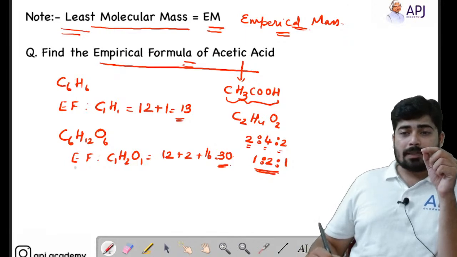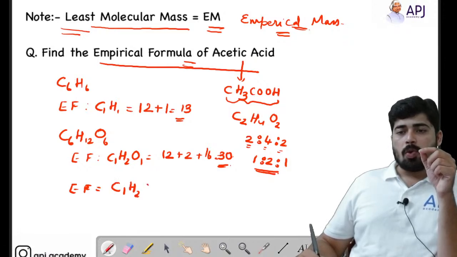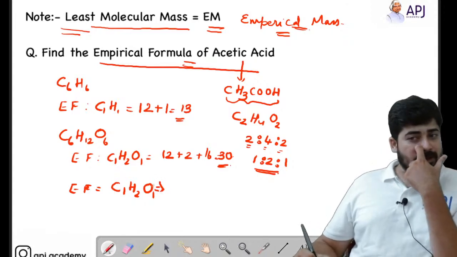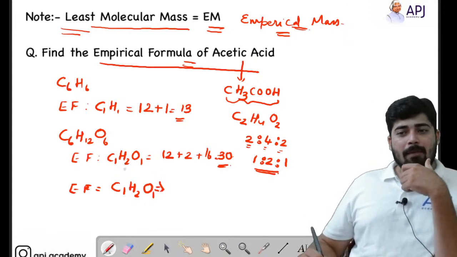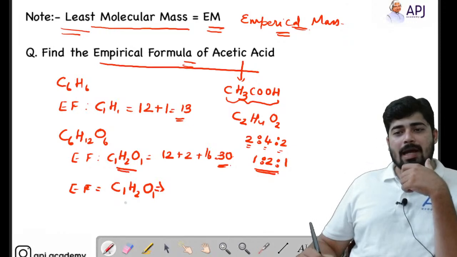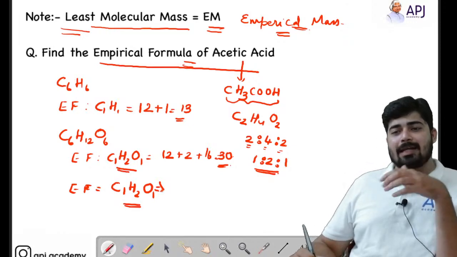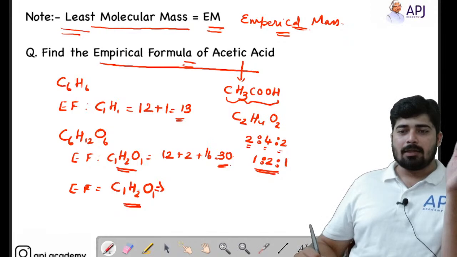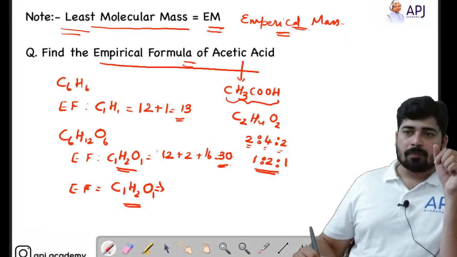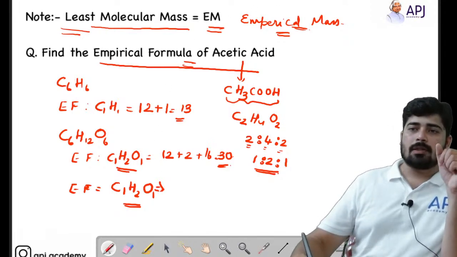Now we can represent the empirical formula as C1H2O1. And for our surprise, we got the empirical formula of glucose as well as empirical formula of acetic acid, both are same. Right? So hope this is clear for you. Now we will move on to the next one.